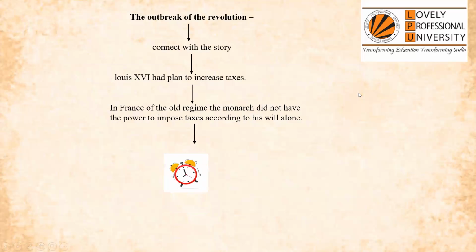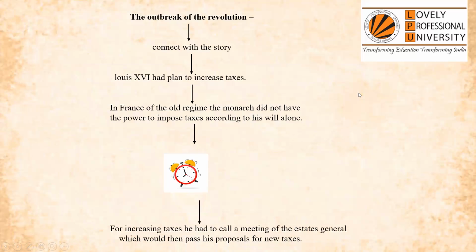Now, what will happen? See, for increasing tax, he had to call a meeting of the Estates General, which would then pass his proposal of new tax. Now, there must be a confusion about what the Estates General is. Now, let's look at it. What is the Estates General actually?